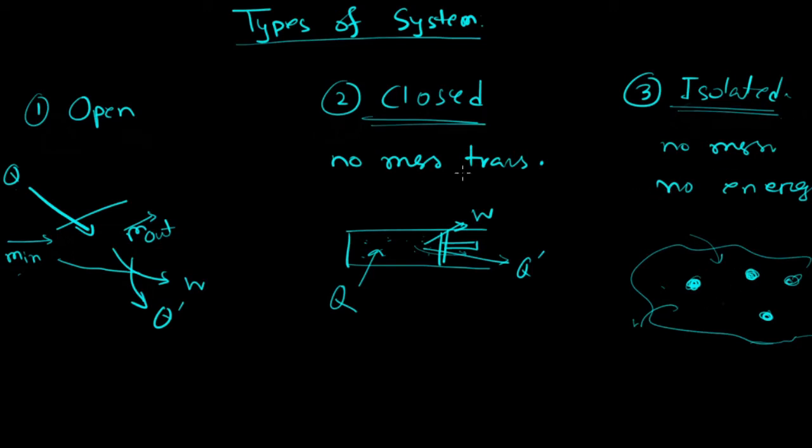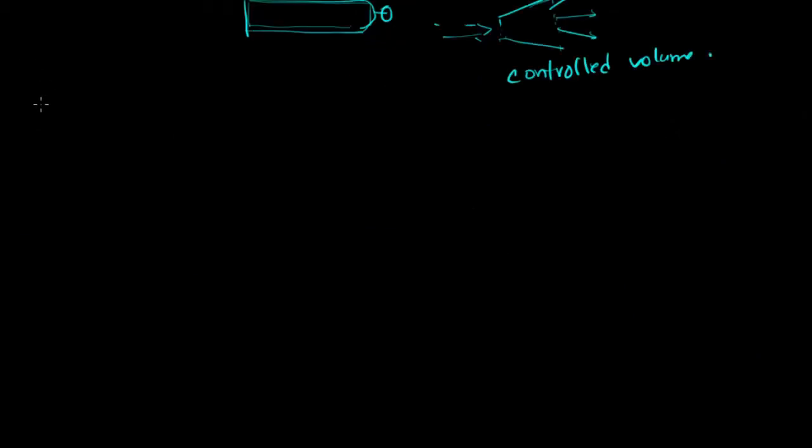So to summarize, in open system, both mass and energy transfer are possible. In closed system, only energy transfer by means of heat and work. In isolated system, no mass transfer, no energy transfer.